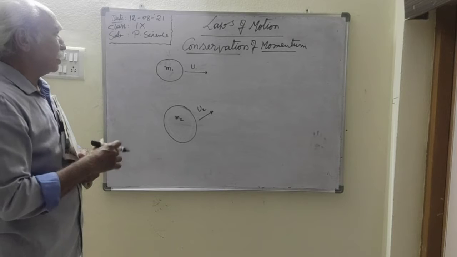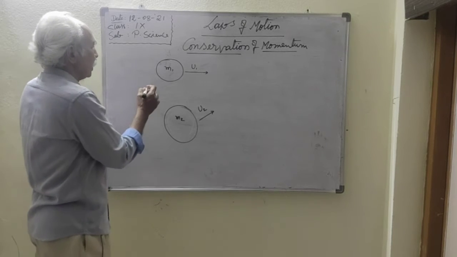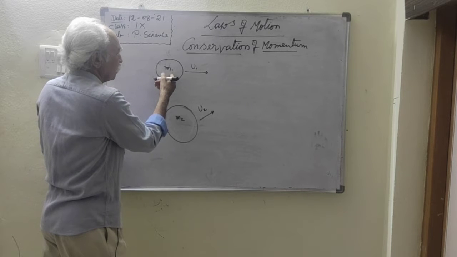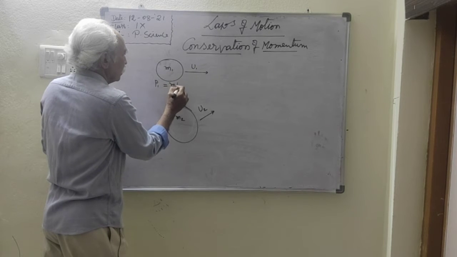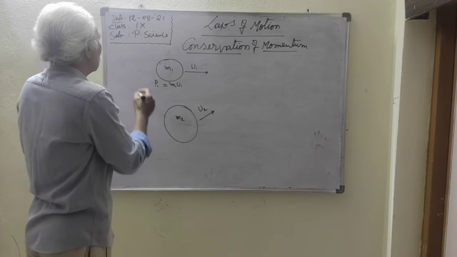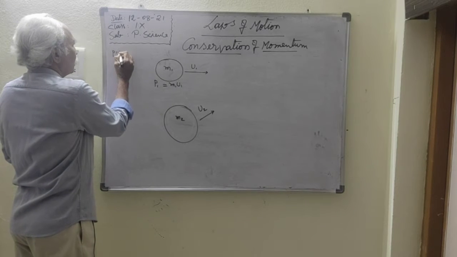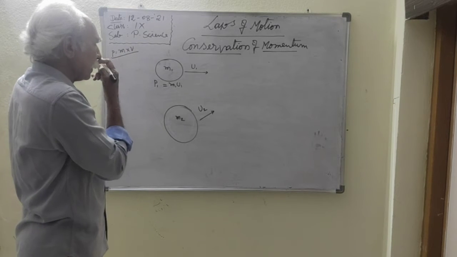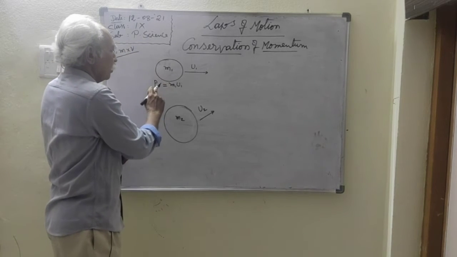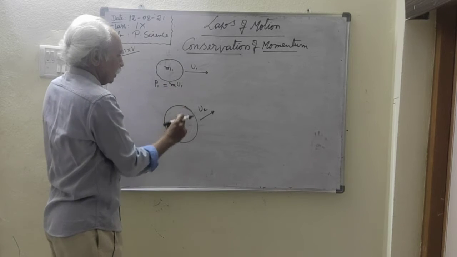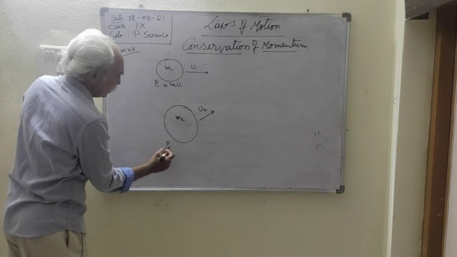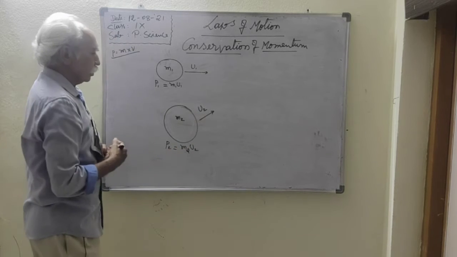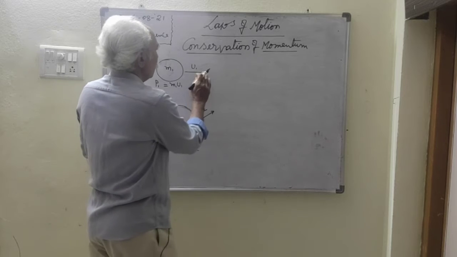Now you know that there is a momentum. The momentum of this object is m1 into u1. You know that momentum is mass into velocity. Mass into velocity is called momentum. So according to that, the first body's momentum is m1 u1. For the second body, momentum is m2 u2. This is the momentum.